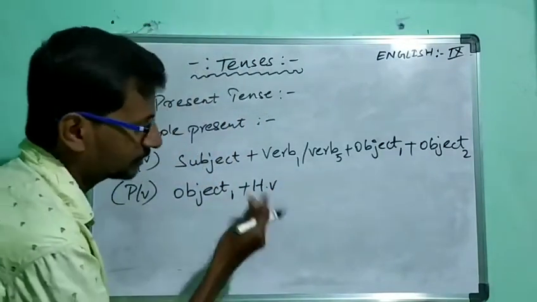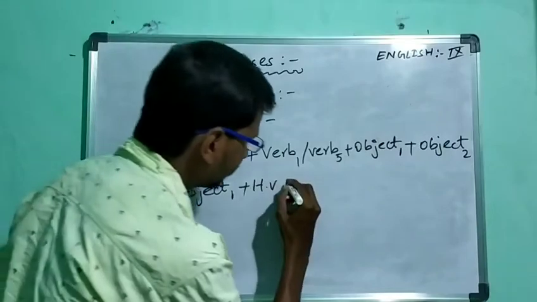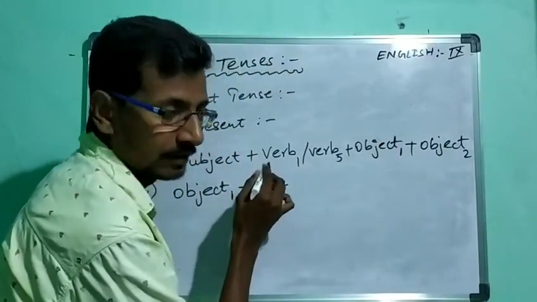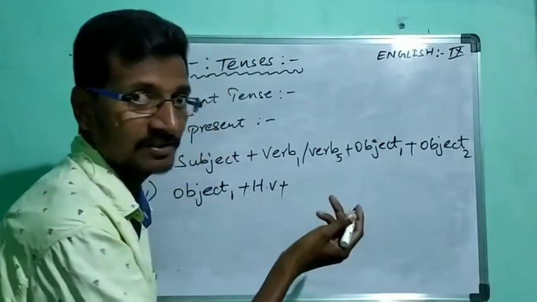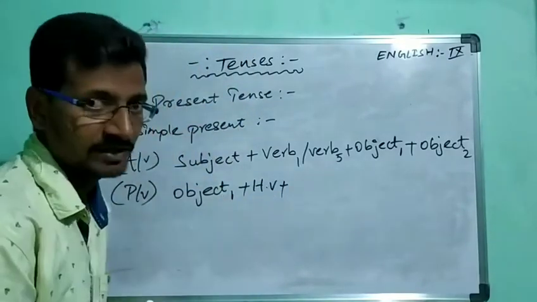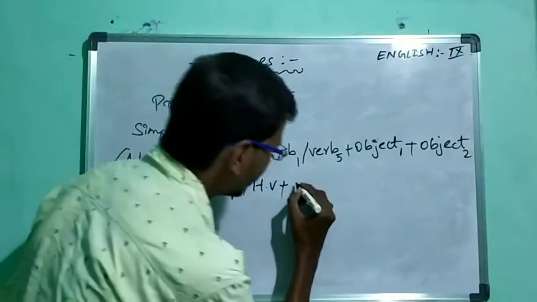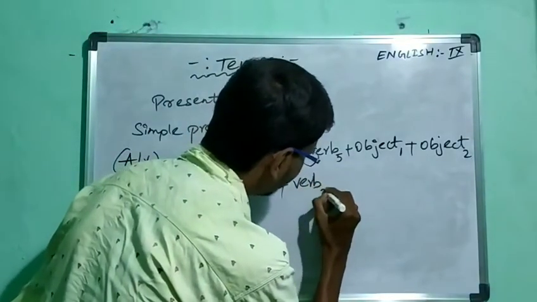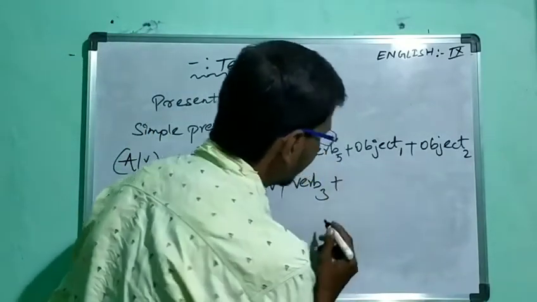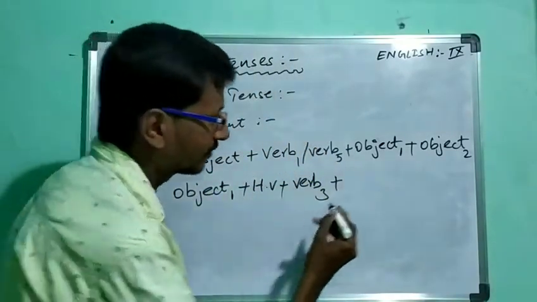After the object 1, we should put helping verb. Then next, what we are having? Verb 1 or verb 5 in the active voice of simple present. But when it comes to the passive voice of that simple present, we should always take verb 3. Then next, after that onwards, we should take by form.